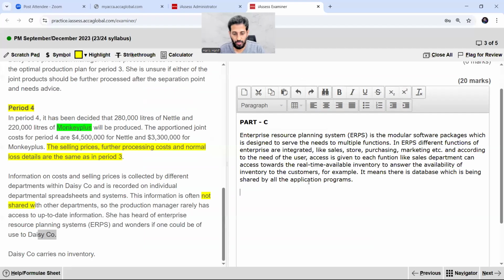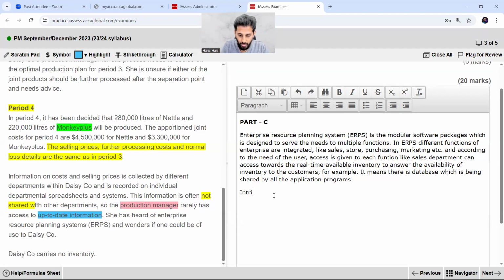Okay, so let's now move on to this. The information is not shared with other departments, so the production manager rarely has access to up to date information. A production manager is not having the information, right? What kind of information? Let's say, imagine yourself as a production manager. I should have the information of the raw material. I should have the information of the availability of the labor. I should have the information of the machines, but I am not aware of any information because of this system flaw, because there is no system at all.